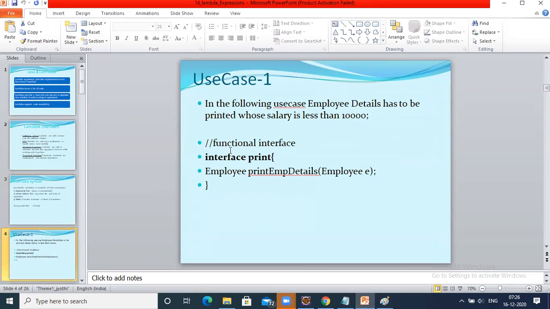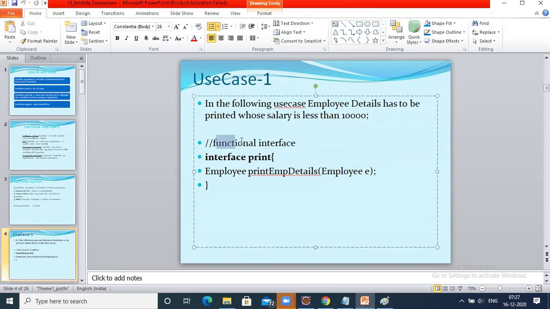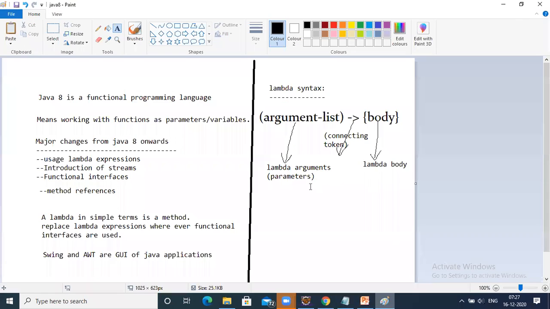Okay, so here this is a functional interface. Now what is a functional interface? An interface which has only one abstract method. We have discussed what functional interfaces are. So a functional interface is an interface with exactly one abstract method. Only one abstract method.